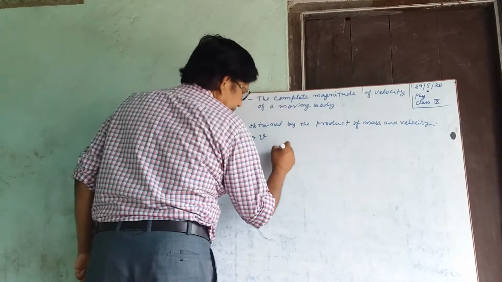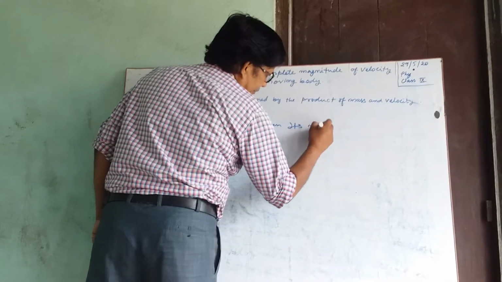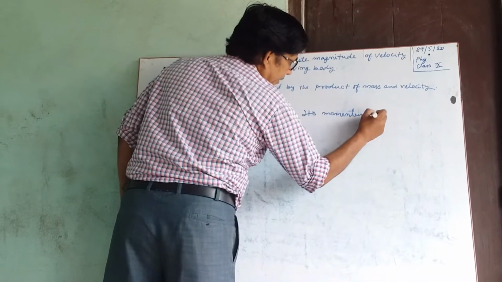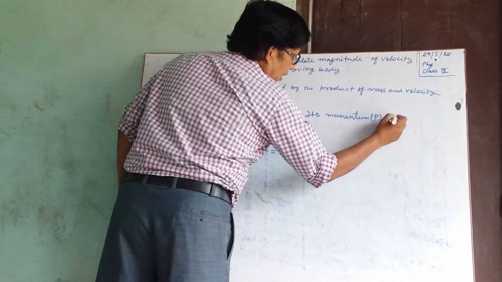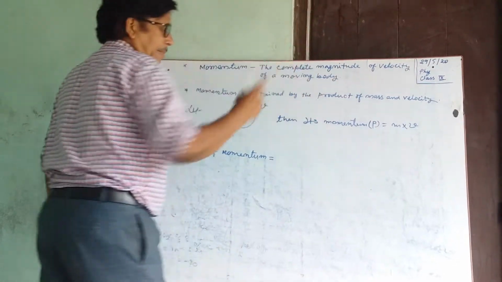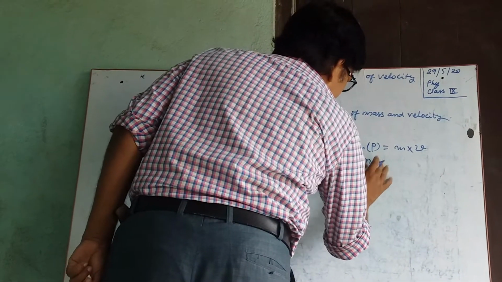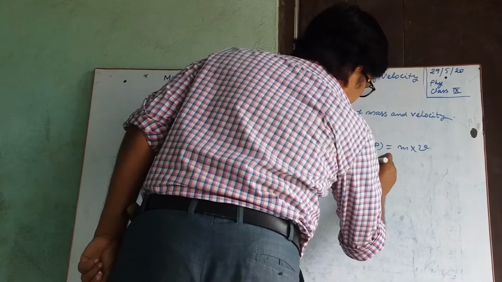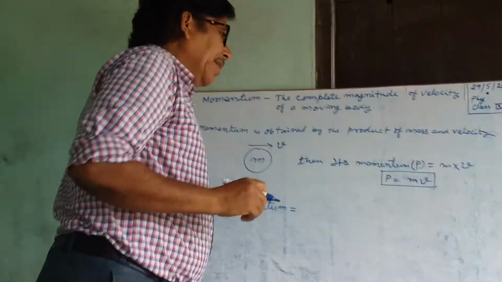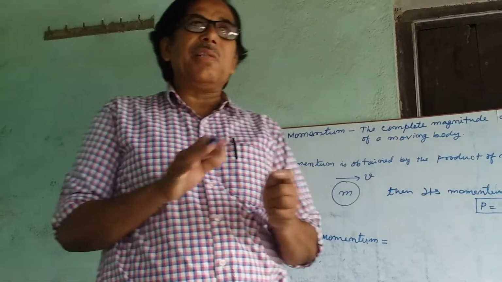Then its momentum p is equal to m into v, mass into velocity. Thus p is equal to mv. If you want to calculate the momentum of a moving body, you can multiply the mass with its velocity.